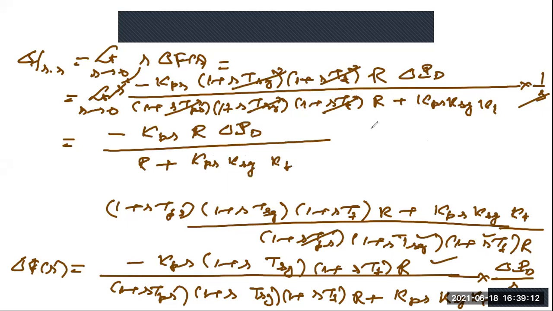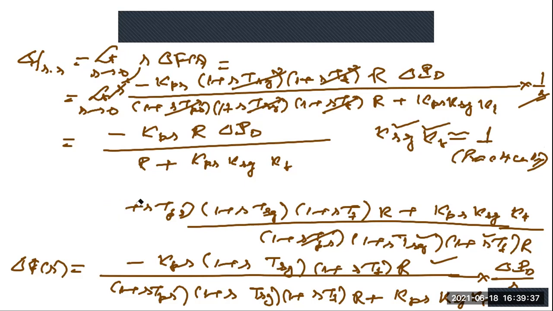Now we need to understand that this KSG into KT, this is your speed governor gain constant and this is the turbine gain constant. This product is almost equal to 1. This is the assumption, or practically this is proved. Practically the data is such that the product of these two is equal to 1. Now I will just complete this derivation.